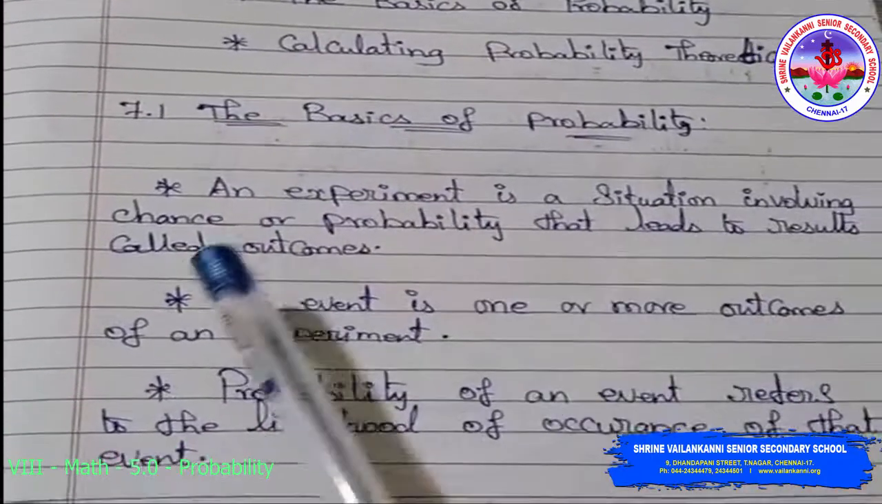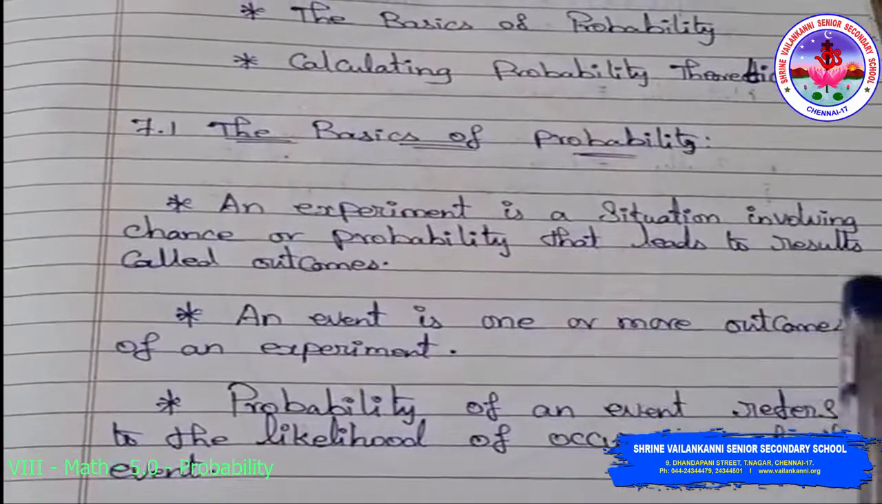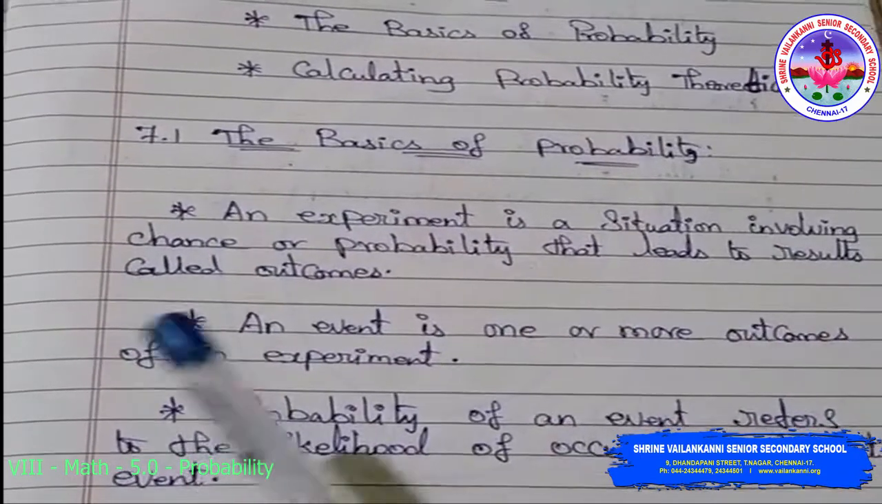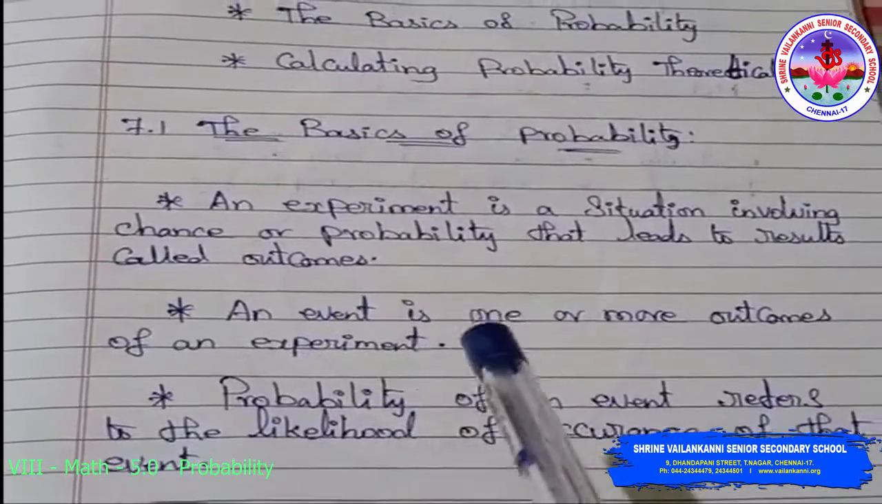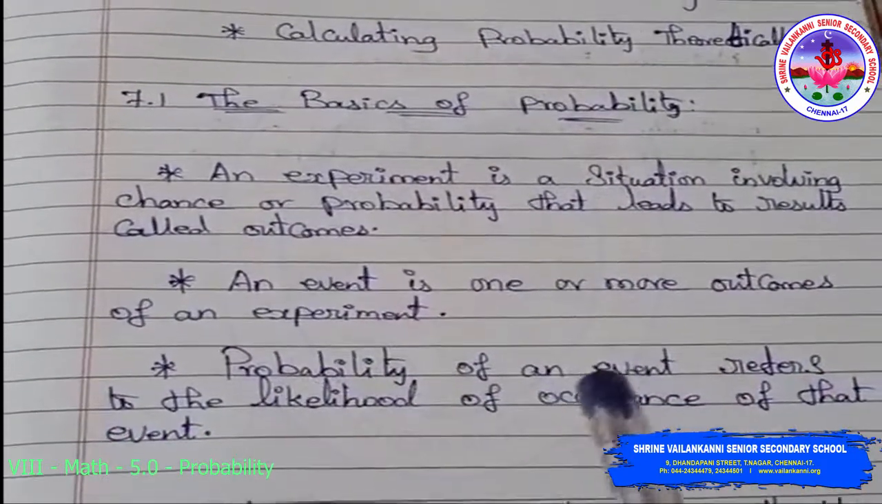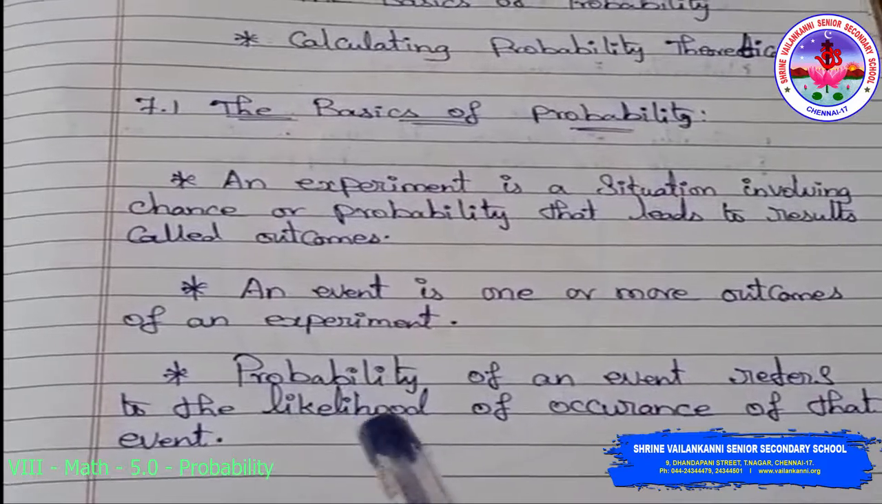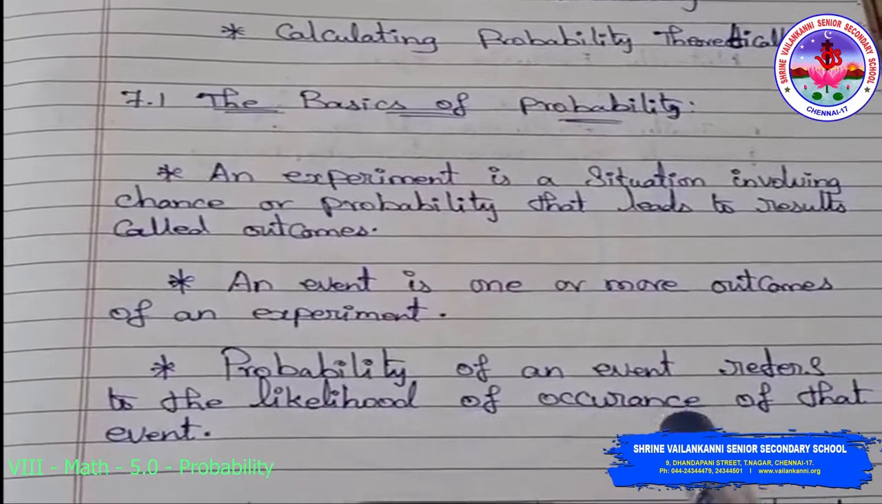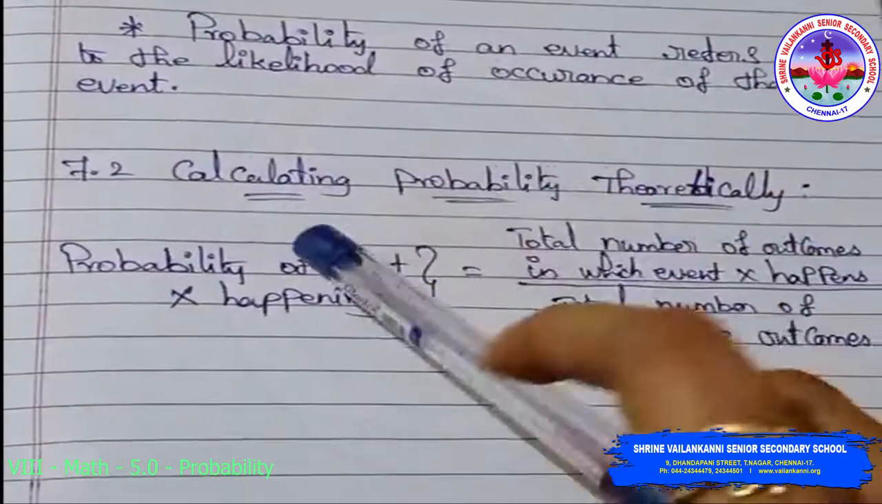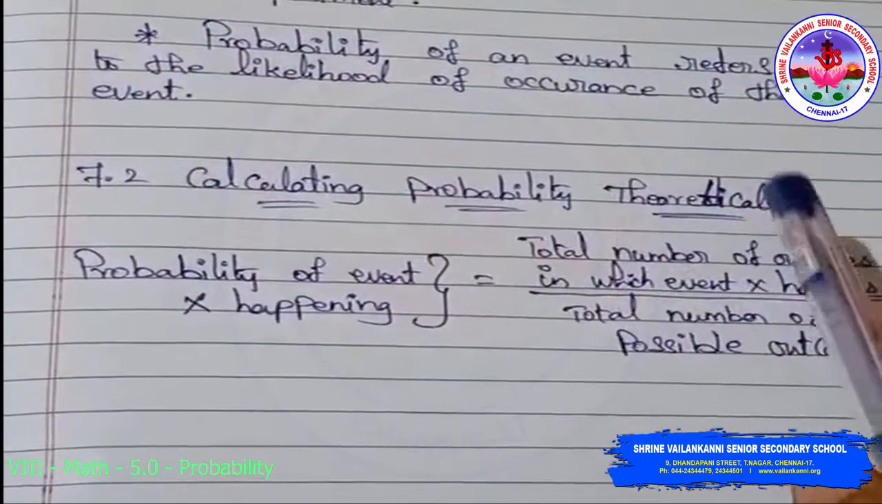Basics of probability. An experiment is a situation involving chance or probability that leads to results called outcomes. An event is one or more outcomes of an experiment. Probability of an event refers to the likelihood of occurrence of that event. Next topic, calculating probability theoretically.